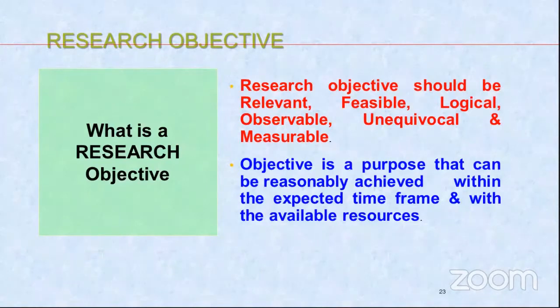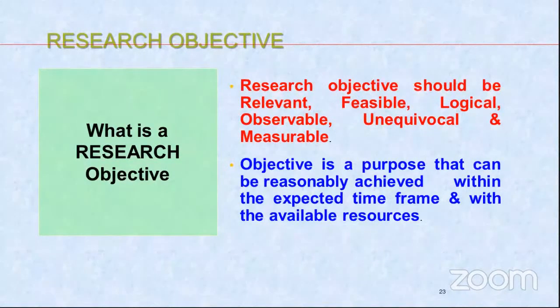What will be the first and the last objective? Suppose I am doing a study on financial inclusion, so I will write my first objective as to understand the concept of financial inclusion. That will not be measurable. Last, I will write to make suggestions, necessary recommendations. That also may not be measurable.